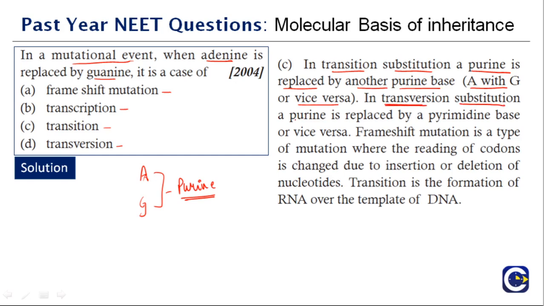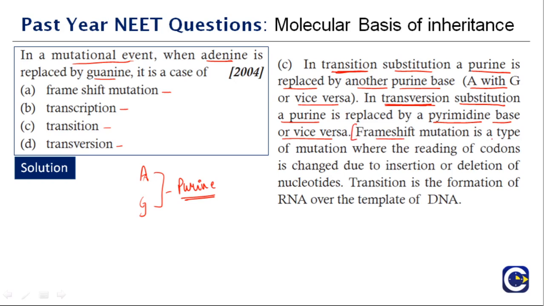In transversion substitution, a purine is replaced by a pyrimidine base or vice versa. So remember the difference between transition and transversion. In transition, a purine is substituted by another purine base, and in transversion, a purine is substituted by a pyrimidine or a pyrimidine is substituted by a purine. What is a frameshift mutation?